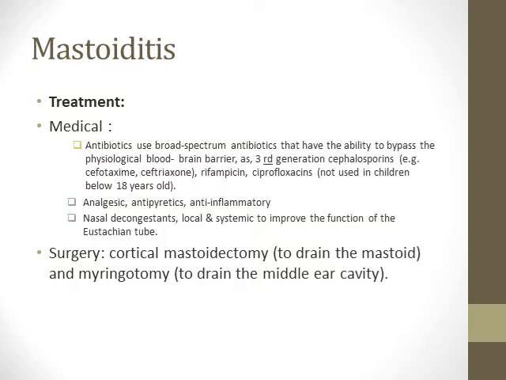The best antibiotic that can cross the blood-brain barrier is the third generation cephalosporin. Usually we will use symptomatic treatment in the form of analgesic, anti-inflammatory, nasal decongestant. Surgery: we will do cortical mastoidectomy that we explained before in the last lecture. The aim of surgery here is to drain the mastoid, to remove the infected mucosa, to remove the infected granulation tissue, and to drain the accumulated pus in the mastoid air cavity.